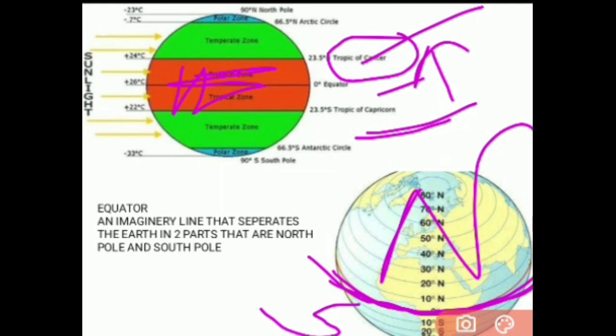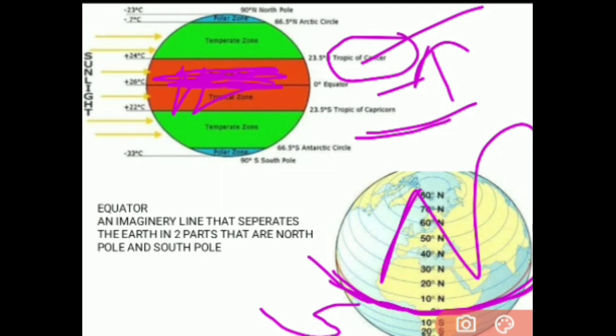A tropical zone has a hot climate, dense forest, and wetness. These are all the features of the tropical region. That means a country lying in this area, in the middle of the Tropic of Cancer and the Tropic of Capricorn, will have characteristics of hot climate and dense forest. Clear?